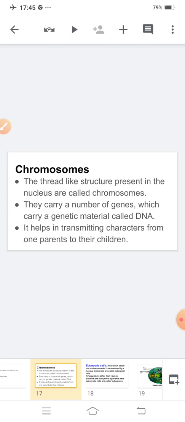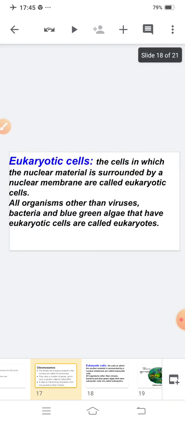So what do you mean by chromosome? Chromosomes are thread-like structures present in the nucleus. They carry a number of genes which carry a genetic material called DNA. It helps in transmitting characters from parents to their children.